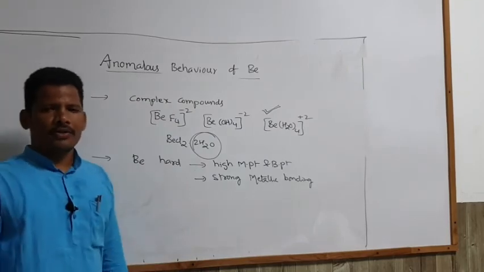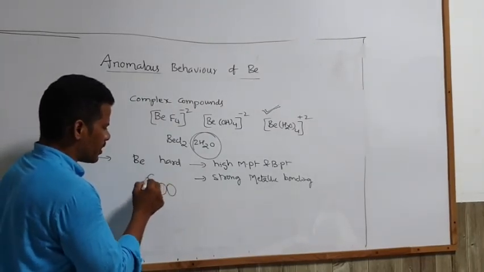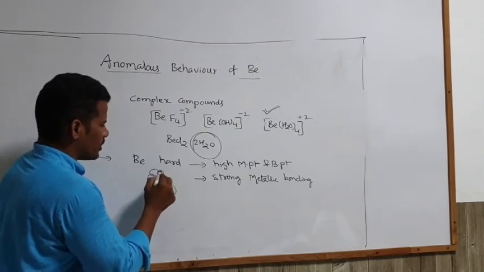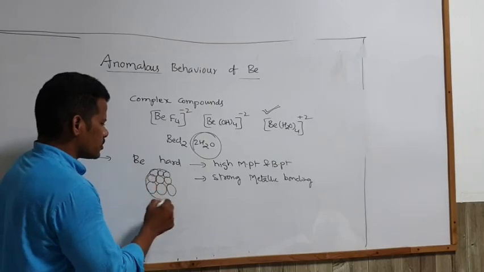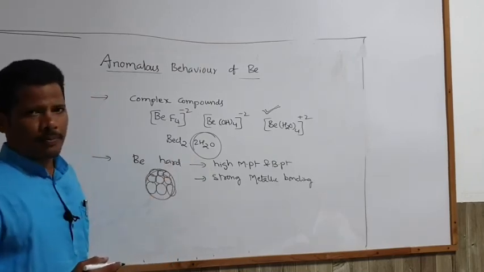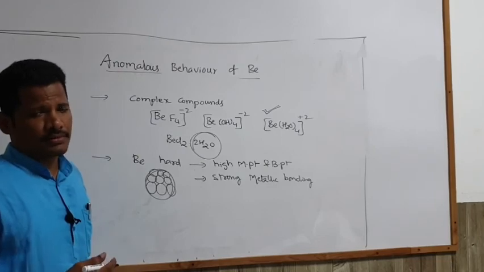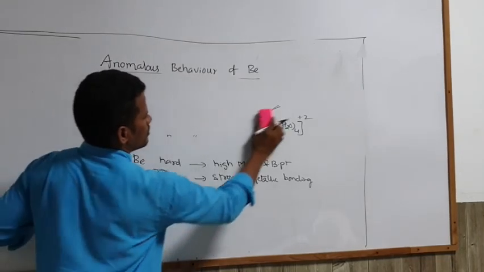You know already beryllium has small size, so close packing of atoms. Here packing of atoms is very close and there is little interatomic distance. So because of that strong metallic packing, they show high melting and boiling point. They require more temperature.